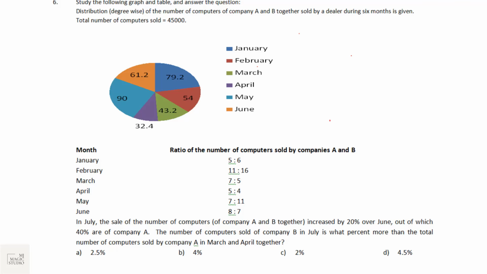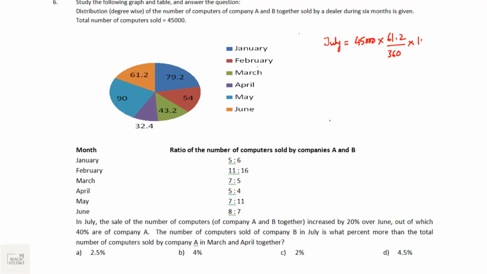So first of all, let's find how many units were sold in July. In July, it is 20% more than June. In June it is the orange one, that is 45,000 into 61.2 degree divided by 360 degree.